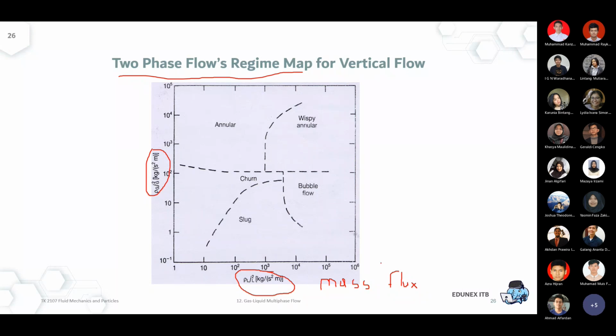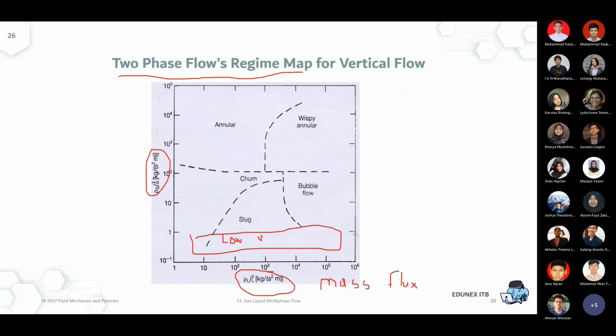Okay, so for example, let's say that I work somewhere in this region. That means all of these occur at low gas velocity.